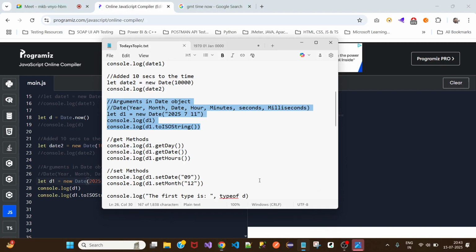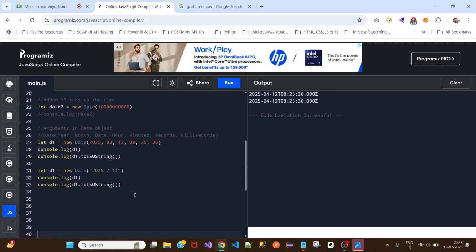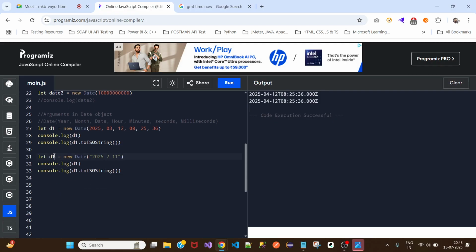Now let me show you. Let me take this as D2. When I'm passing only the date, I can place the parameter inside as a string.